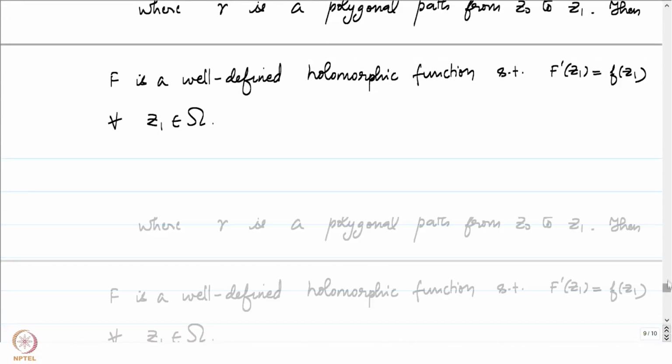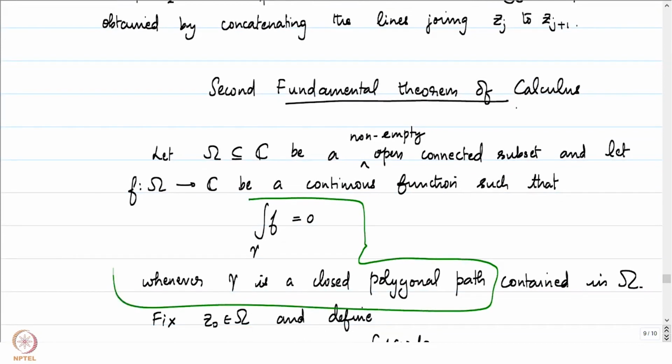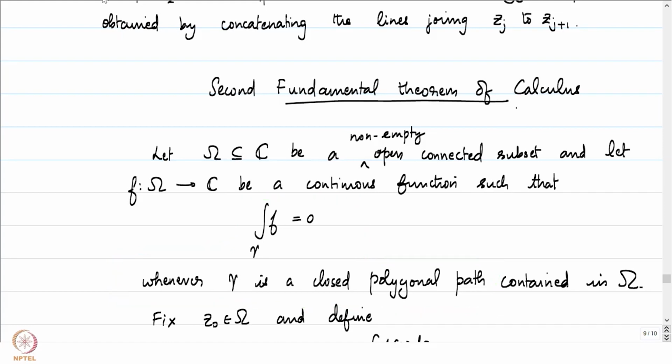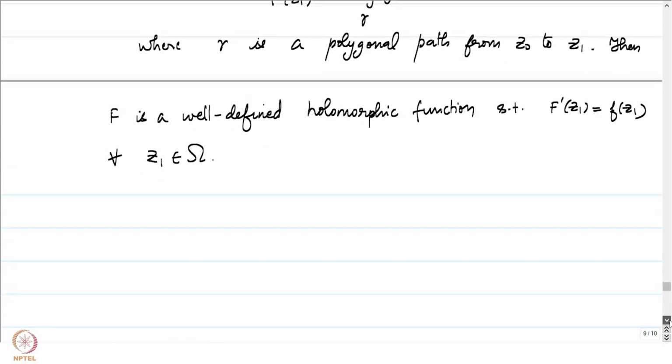So notice that this condition, that the integral of f is equal to 0 for any closed polygonal path, is something which is naturally satisfied by any function which has an antiderivative. So if small f has indeed an antiderivative, the first fundamental theorem of calculus will tell us that this condition is automatically satisfied. But we are putting this in the hypothesis here. Let's get to proving the second fundamental theorem of calculus.